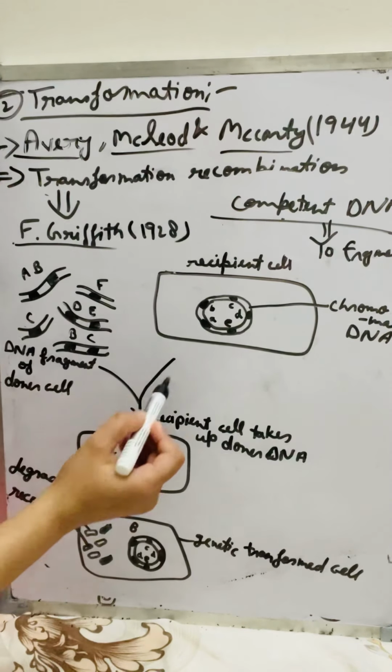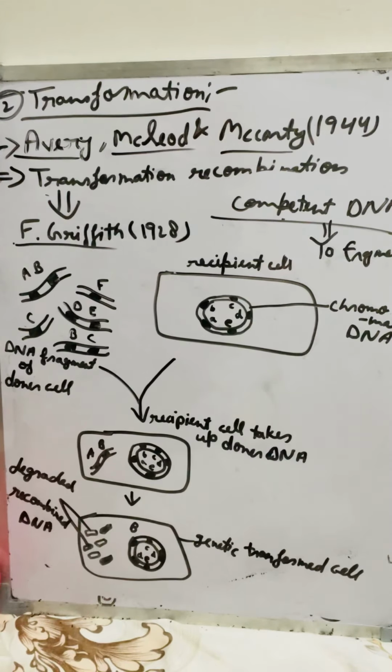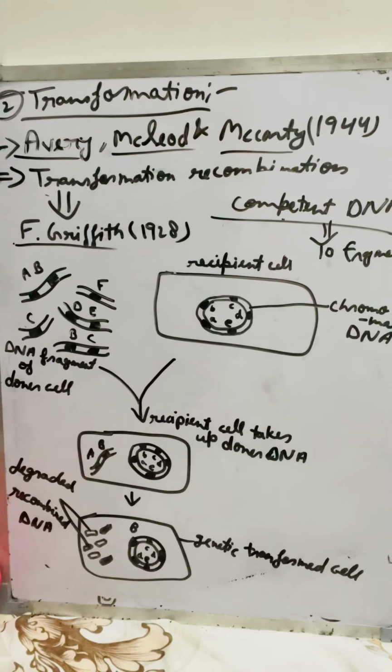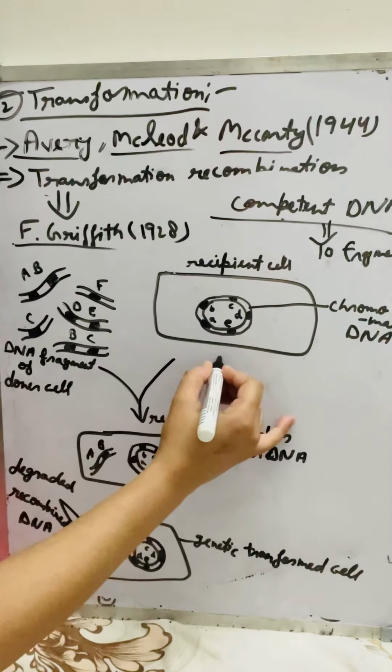So the DNA fragment enters into the recipient cell through an enzyme called endonuclease.